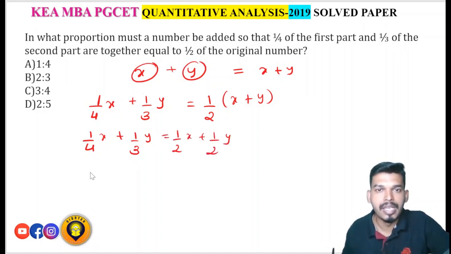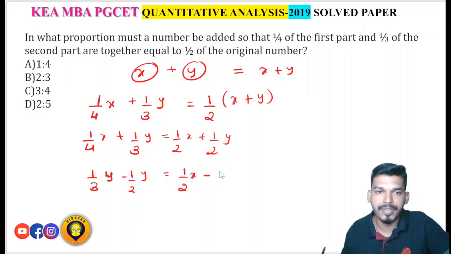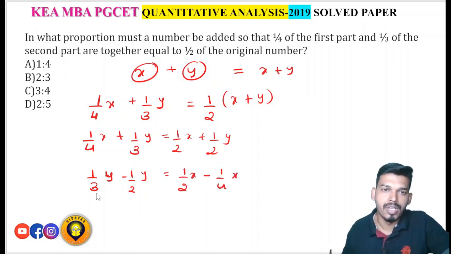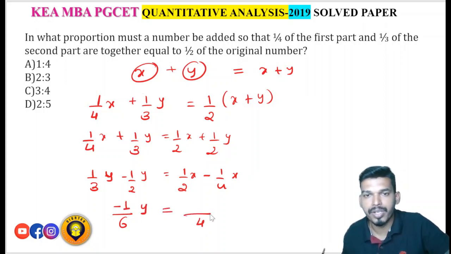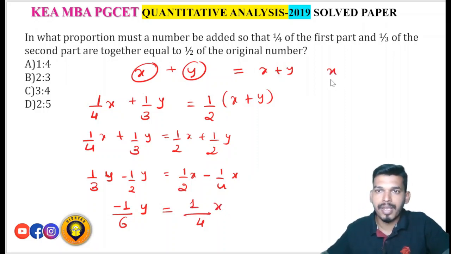So if you solve this, that is, if you take y terms on one side and x terms on the other side, you will get half of x minus 1/4 of x, and 1/3 of y minus half of y. The LCM of 3 and 2 is 6, so 2 minus 3 gives minus 1, minus 1 by 6 y is equal to, here 4 is the LCM, 2 minus 1, 1 by 4 x. So therefore x by y you will get how much? Minus 4 upon 6, that is minus 2 by 3.